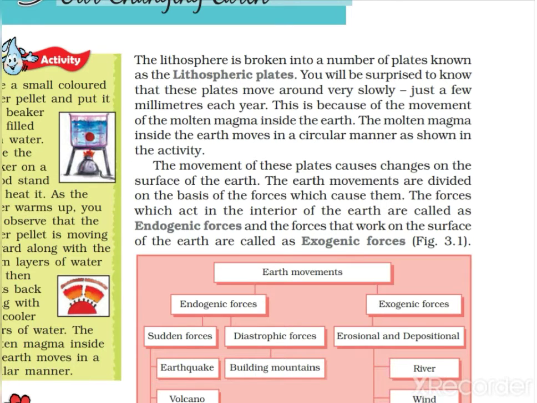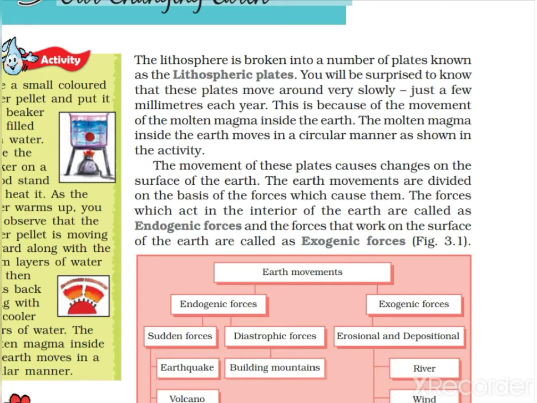Keep in mind these two types of force act on the earth's surface.